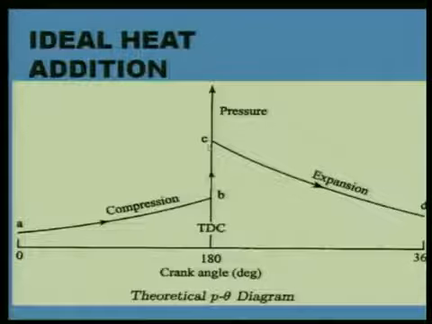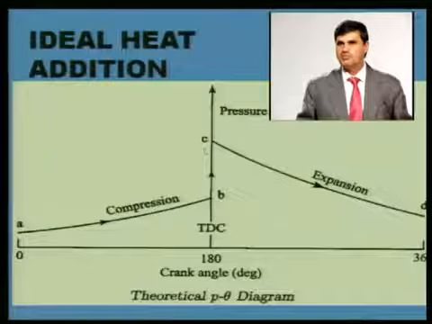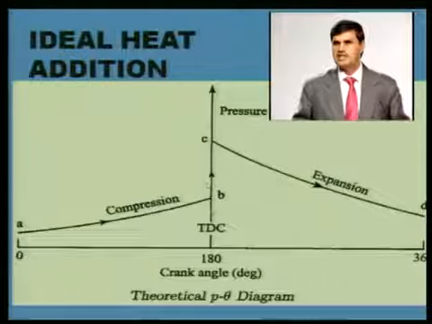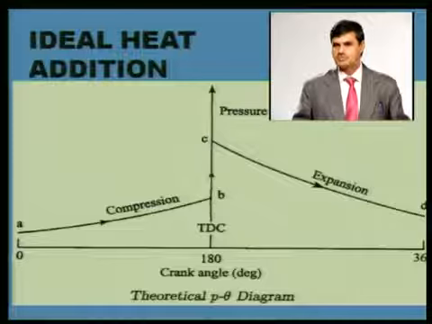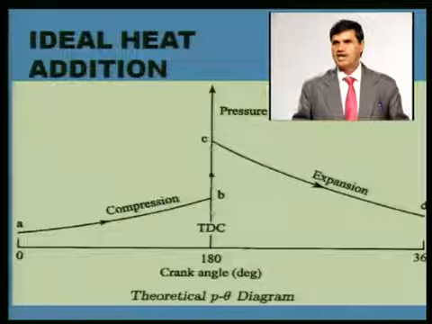When we are considering these losses, one we said was heat transfer losses, another we said was unburnt fuel, and the third loss is the heat addition process. Heat addition process in the ideal cycle we say is B to C. The piston is at TDC, and from B to C at constant volume heat is being added. Yes, rapidly heat is being added.